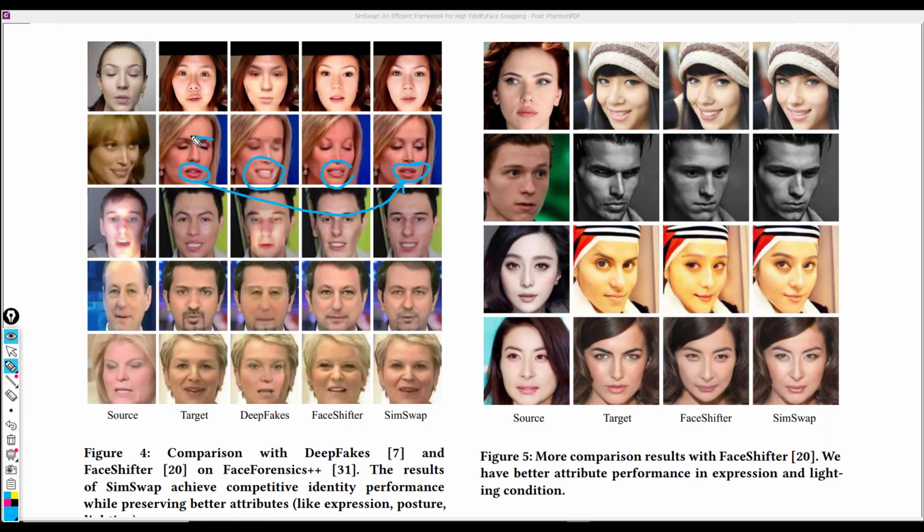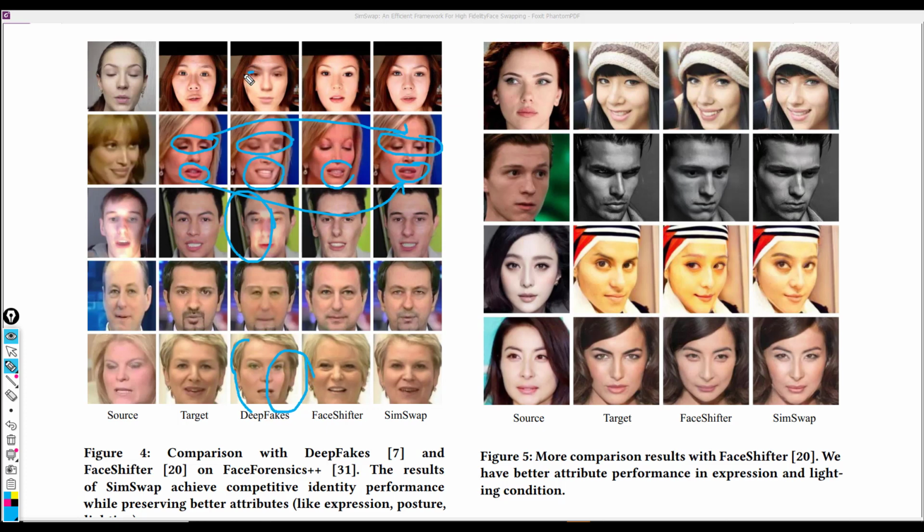Looking here too, you will notice that the SimSwap does a better job at preserving these attributes right here as compared to this other method. With other methods, we also have areas like this. See this kind of error right here.